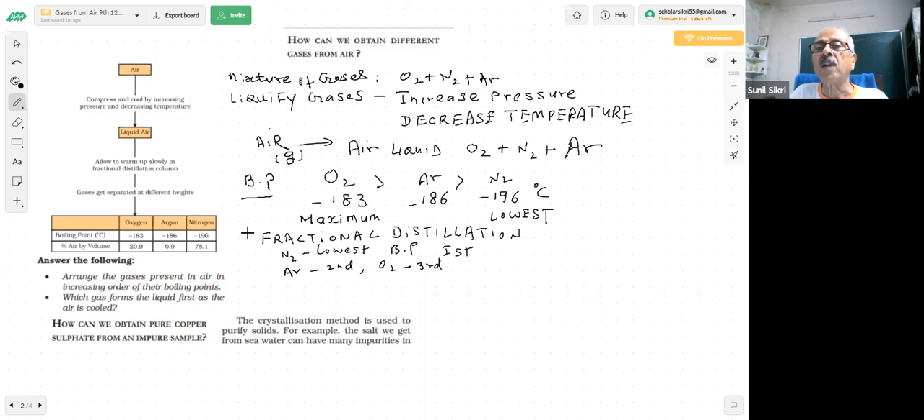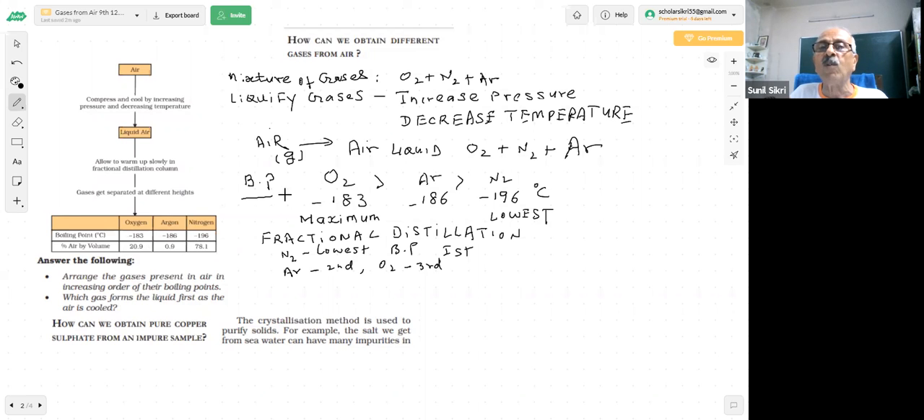So we have got three gases here: oxygen, nitrogen, and argon. By volume, percentage is also given. Arrange the gases present in air in increasing order of their boiling points. Which gas forms liquid first as the air is cooled?